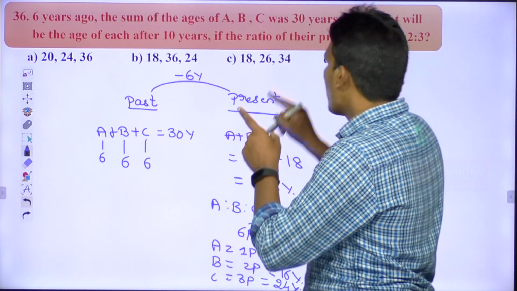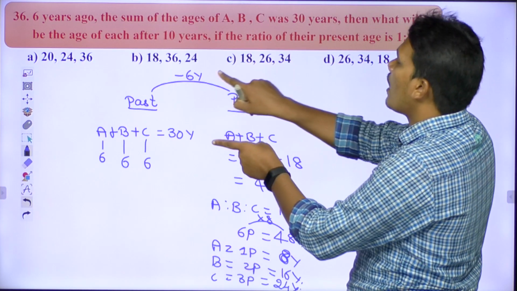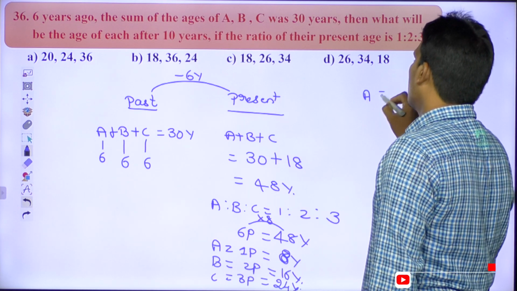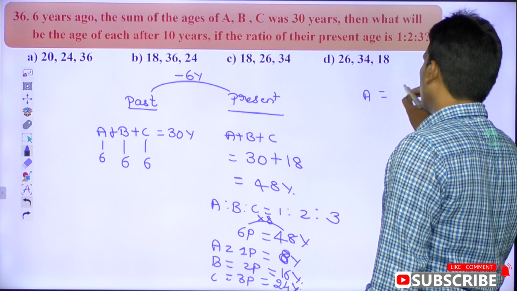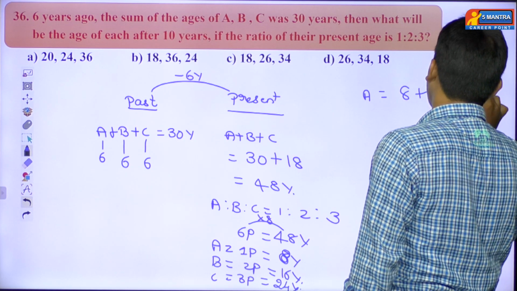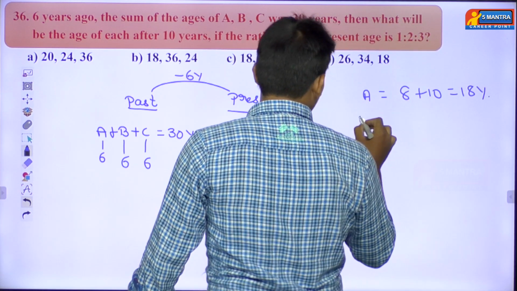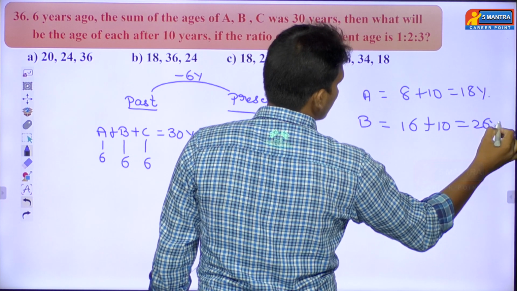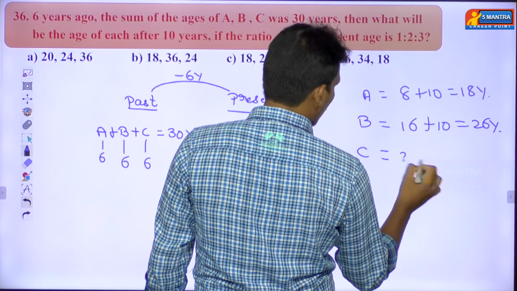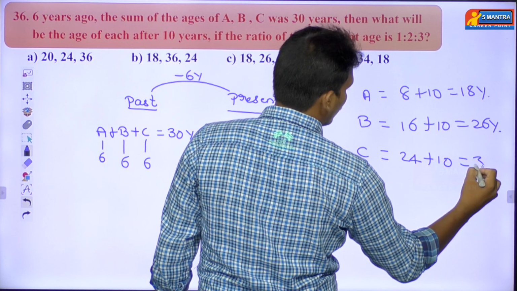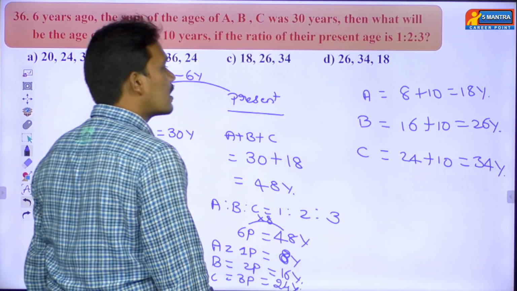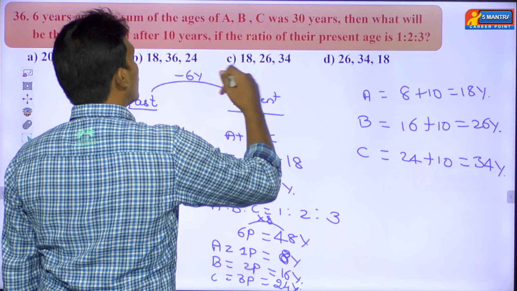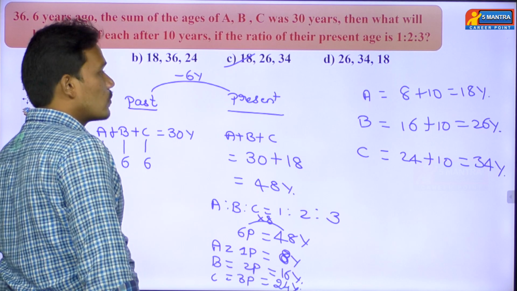But what is the question asking? What will be the age of each after 10 years? A's age is 8. After 10 years, it will become 18. B's age is 16 years. After 10 years, it will become 26 years. Then C's age is 24 years. After 10 years, it will become 34 years. So 24 plus 10 equals 34. So your option is 18, 26, 34. Option C is the right answer.